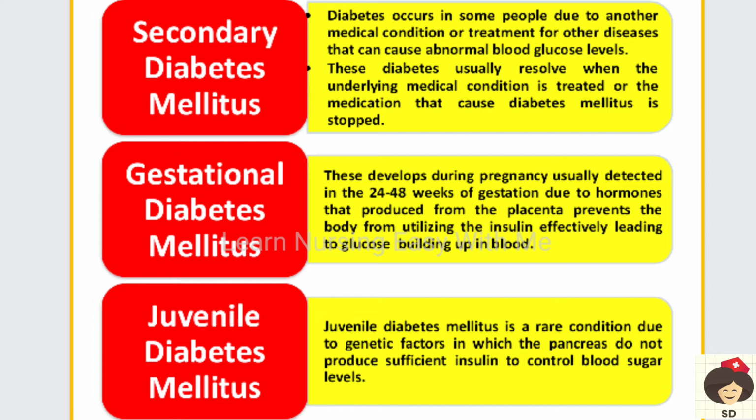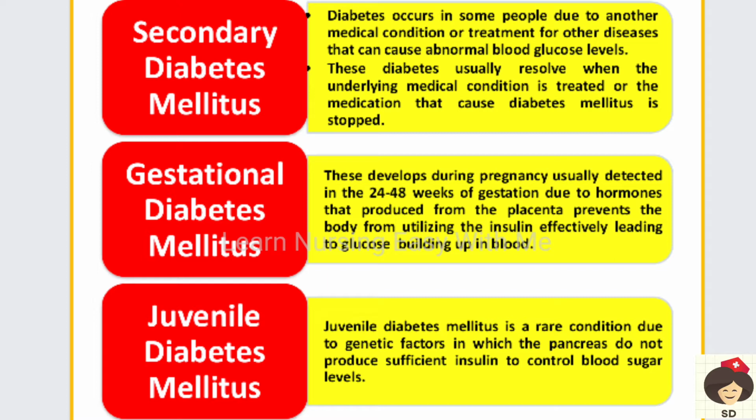And next is gestational diabetes mellitus. So mostly in pregnancy, women will suffer from diabetes mellitus in the 24 to 48 weeks of gestation. This is because many hormones produced in the placenta do not allow the insulin to be properly utilized by the body, so there is more glucose in the blood, which results in pregnancy-time diabetes mellitus, that is called gestational diabetes mellitus.